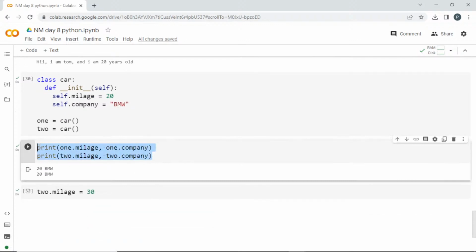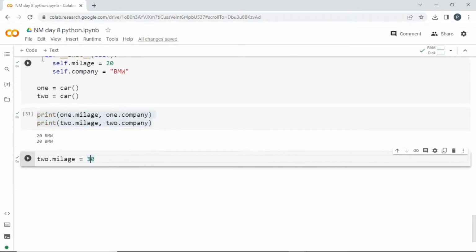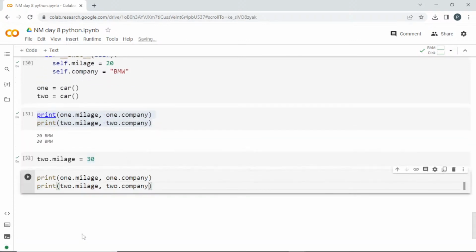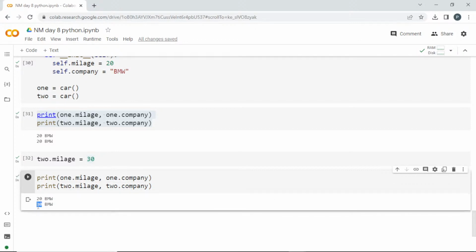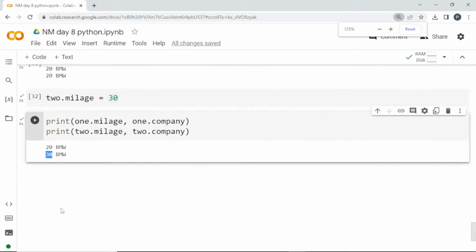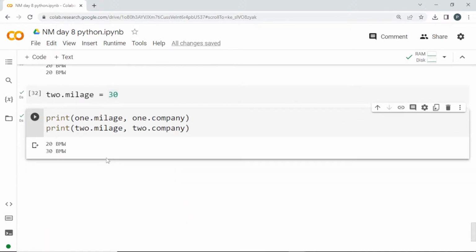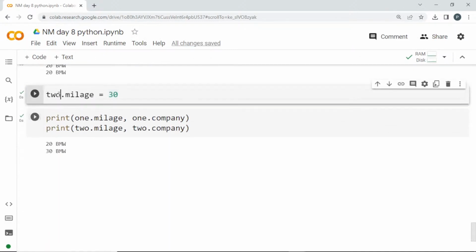Now I'll print this once again. Now tell me guys whether it will be affected or not. Only one will be affected, right? Sorry, it is not, both of them won't be affected. See here, I'll run this. Only in that instance it is changing. Can you guys see it? 20 BMW and 30 BMW, because we are using this object and this variable belongs to that object. So if you change that, it will be changed only in that instance. So this is what is known as instance variable.